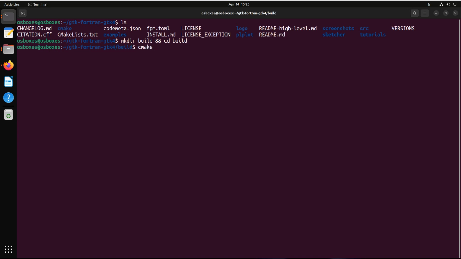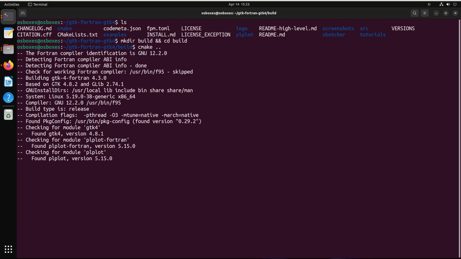We need to configure with the cmake command. So we can see here that you have gfortran 12.2, and that on this machine GTK 4.8 is installed, and there is PLplot 5.15.